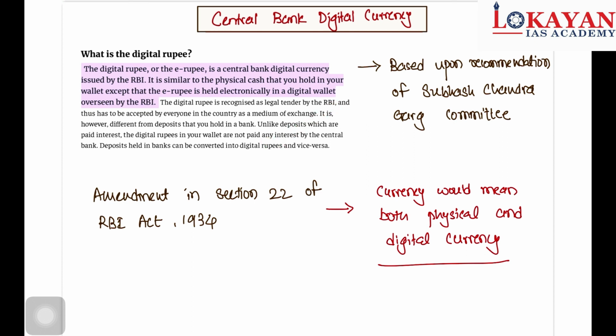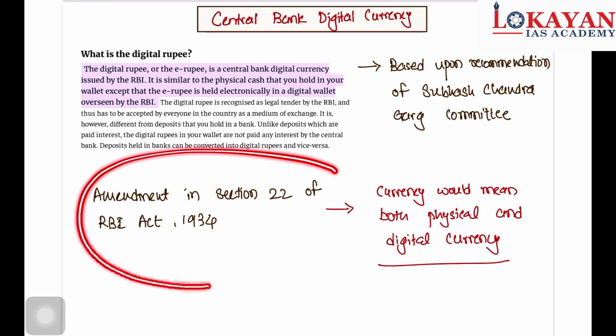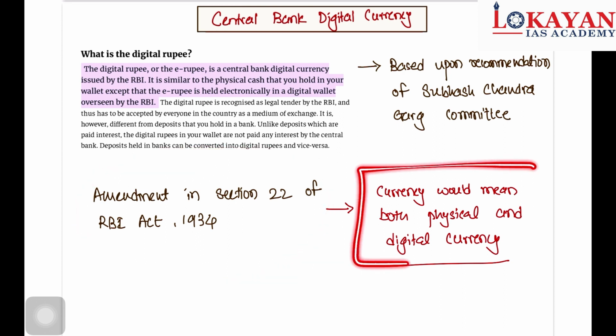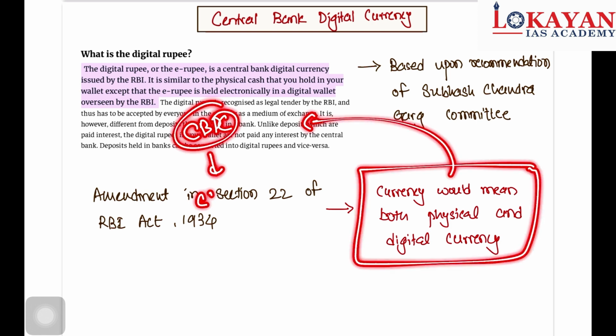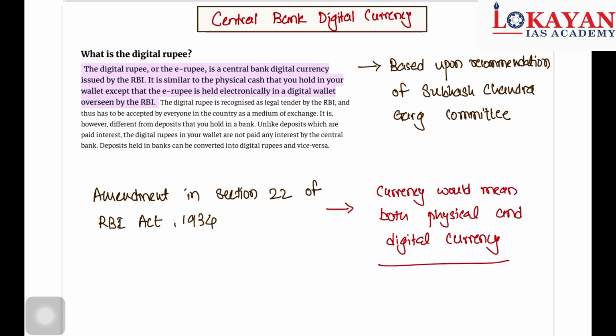Now some important committees. It is based upon the recommendation of the Subhash Chandra Garg committee, and there is a recent amendment in the RBI Act 1934. Currency would mean both physical and digital currency. So this CBDC will also be considered as currency. These are important pointers for you. Now let's quickly understand the concept of CBDC in more detail through some questions.